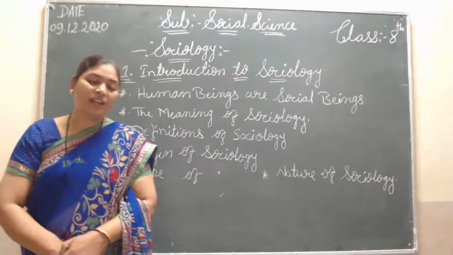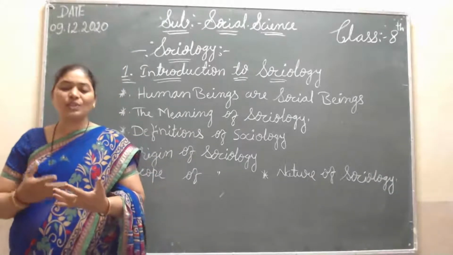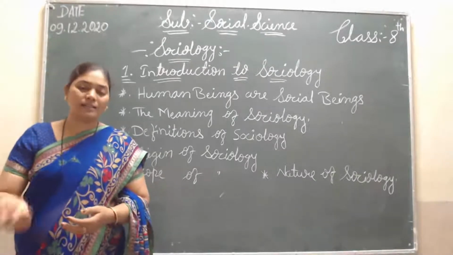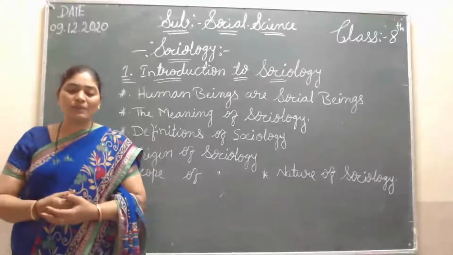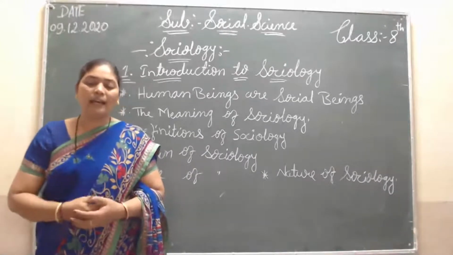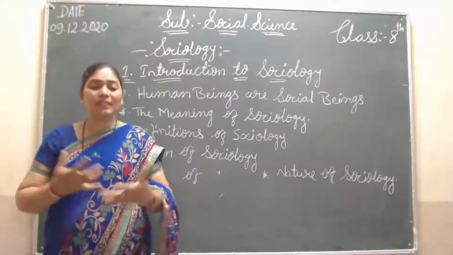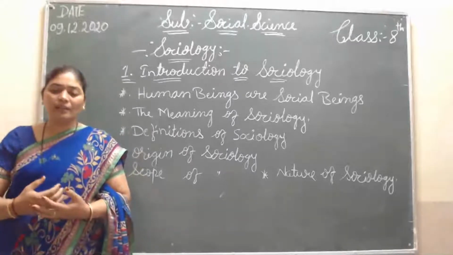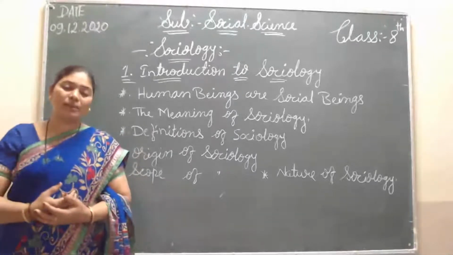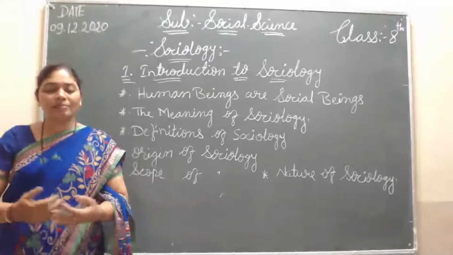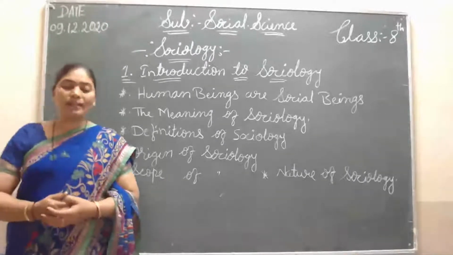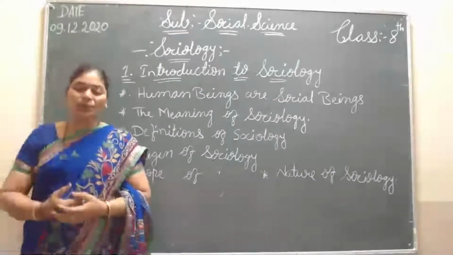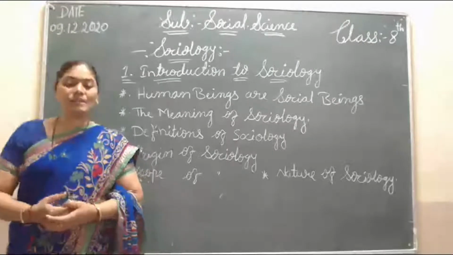First, in this lesson, we are going to study the origin, meaning, nature, scope, and importance of sociology. Then there are some more points: the relationship between sociology and other social sciences, early Western sociology, and some thinkers of sociology, Auguste Comte, Karl Marx, Emile Durkheim, and Max Weber. We study about them deeply. Then there are important Indians also, B.R. Ambedkar and G.S. Ghurye. We are studying all these points.